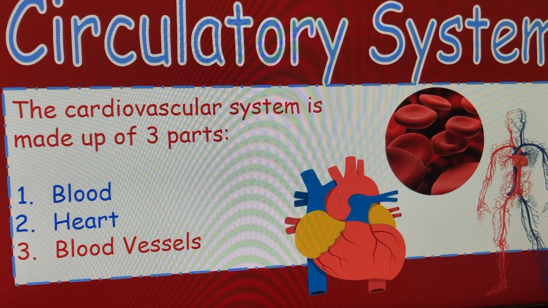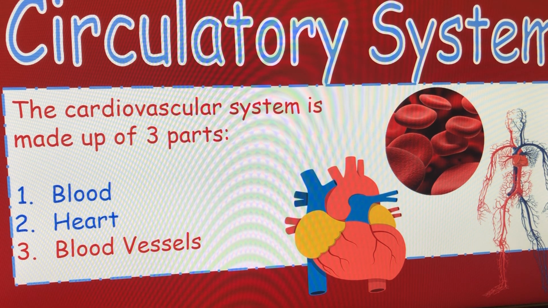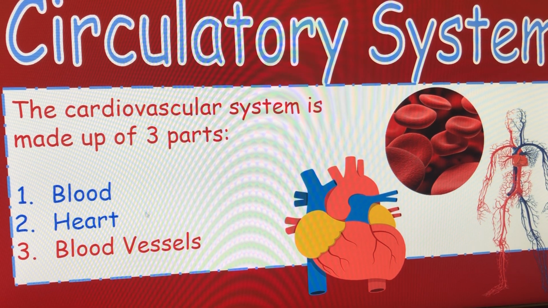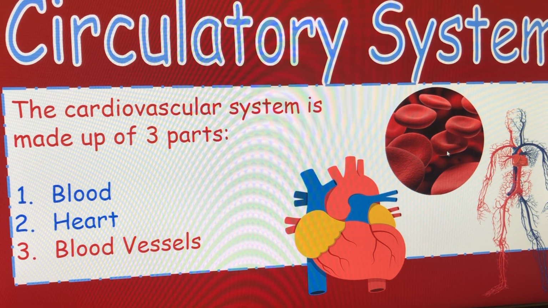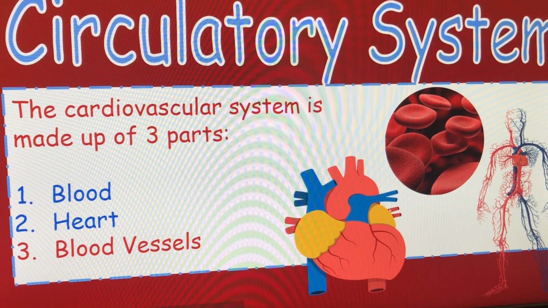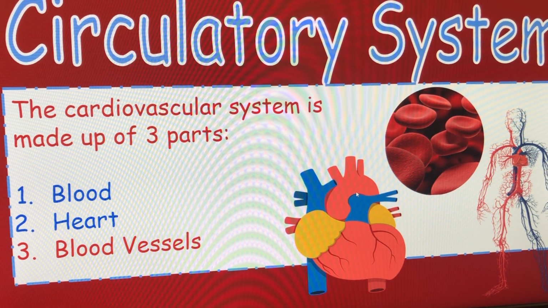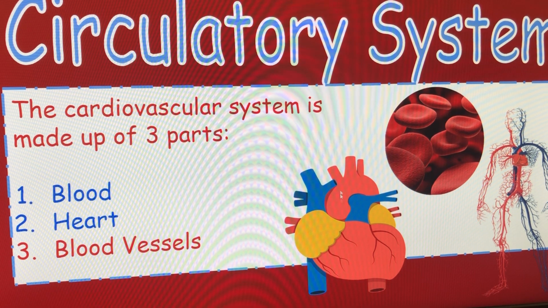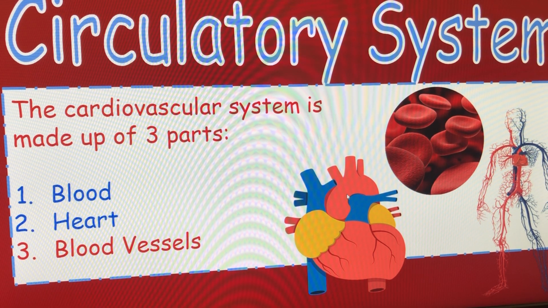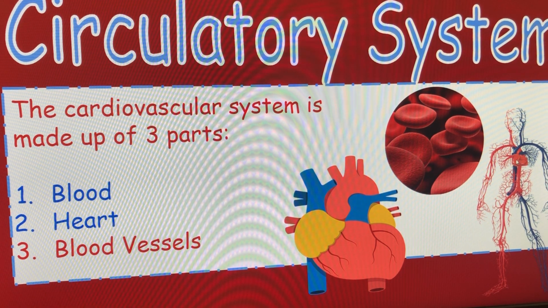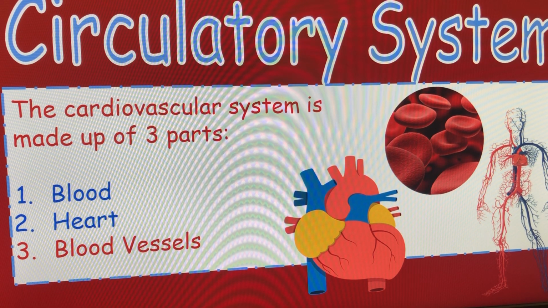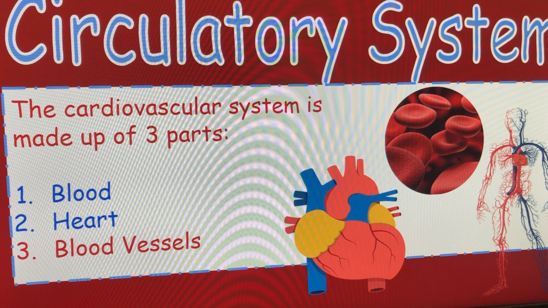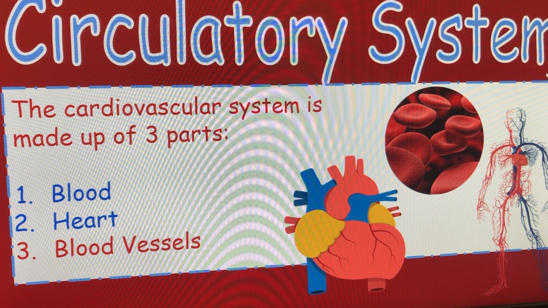Moving on. The circulatory system, the cardiovascular system, is made up of three parts: the blood, the heart, and the blood vessels. In the picture to the right, the circle picture, this is a picture of some blood cells. Of course, on the bottom left, this is a picture of your heart. The different veins are in blue and arteries in red as well. And over on the right-hand side, we see the heart in the center of the chest behind the sternum area. You can see the blue blood vessels are indicating veins, and the red blood vessels are indicating different arteries.